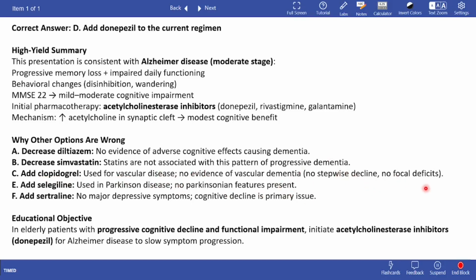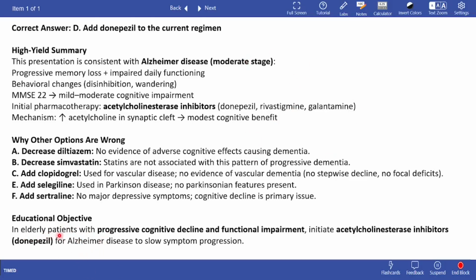So the patient is not undergoing vascular dementia. It's just undergoing normal Alzheimer's disease. So there's no point of adding clopidogrel. Selegiline is used in Parkinson's disease, and sertraline is used in major depressive disorder. So none of these medicines match what you're getting in the case.